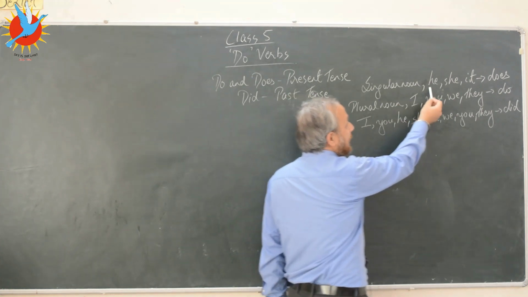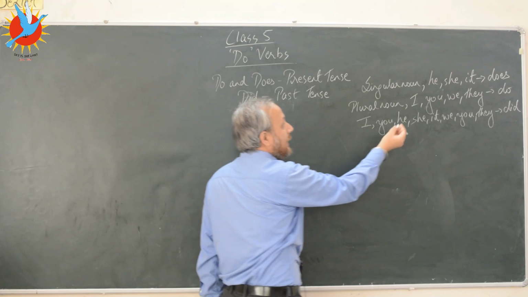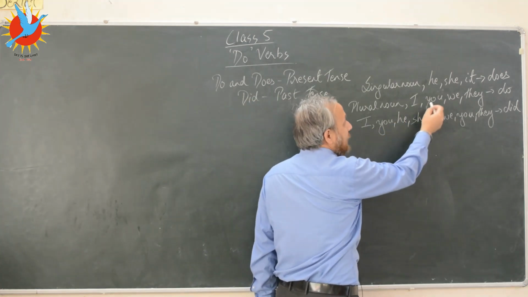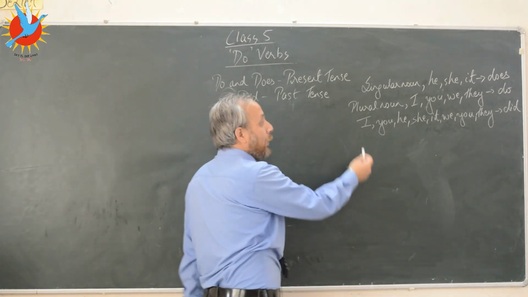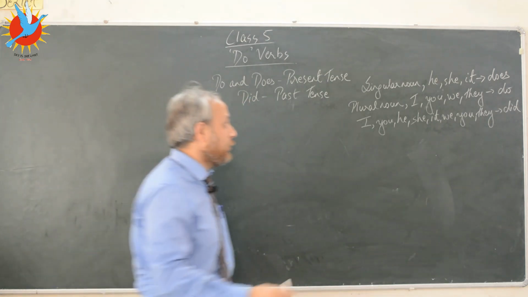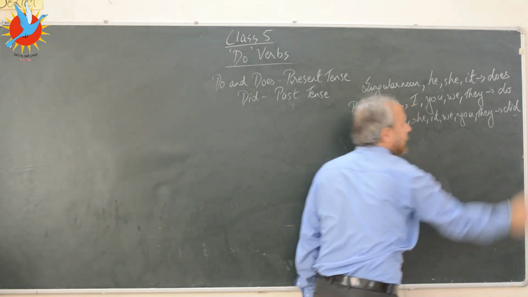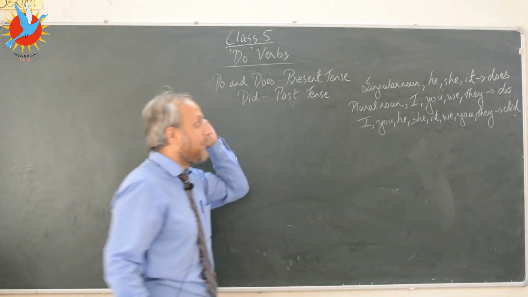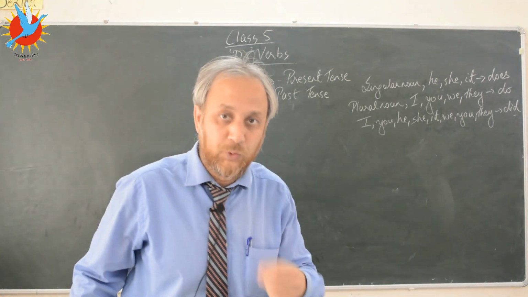With singular nouns, he, she and it, you will use does. With plural nouns, I, you, we and they, you will use do, and with all the subject pronouns like I, you, he, she, it, we, you, they, you will use did. So just do remember this, okay? So what are the functions of to do verbs?